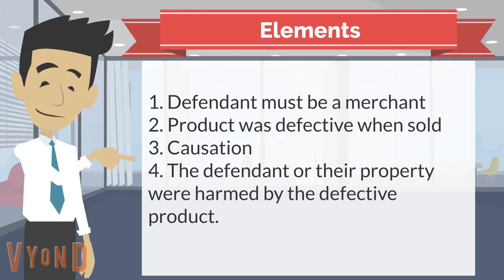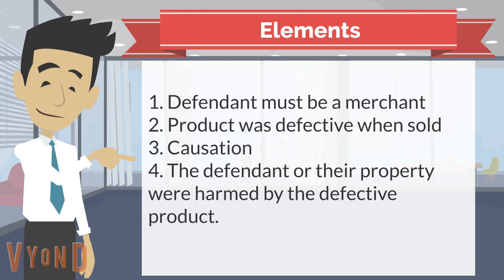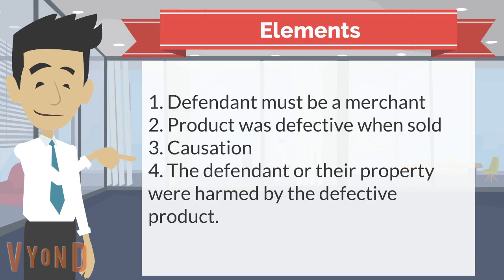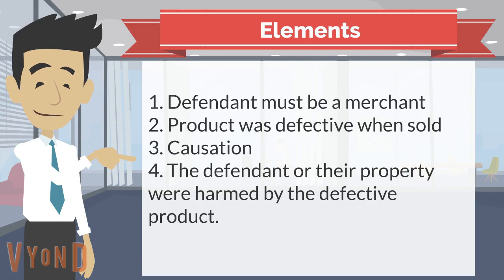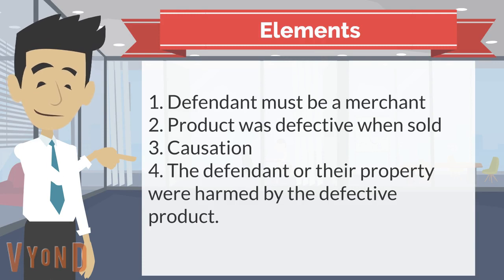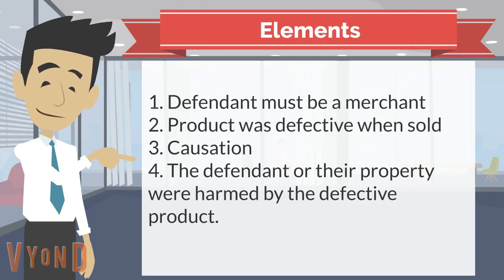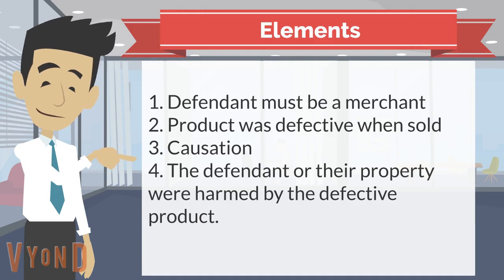1. The defendant must be a merchant. A merchant is one who deals in goods that are its subject, and not just a casual seller. 2. The product was defective when it was sold. It will not satisfy the element if the product has been altered after it left the merchant's possession. Whether the defect was based on a manufacturing defect or a design defect, the merchant is ultimately liable. 3. Causation. The plaintiff must show that the defendant's production of the defective product was the cause of the harm which was foreseeable. And 4. The plaintiff or their property were harmed by the defective product.